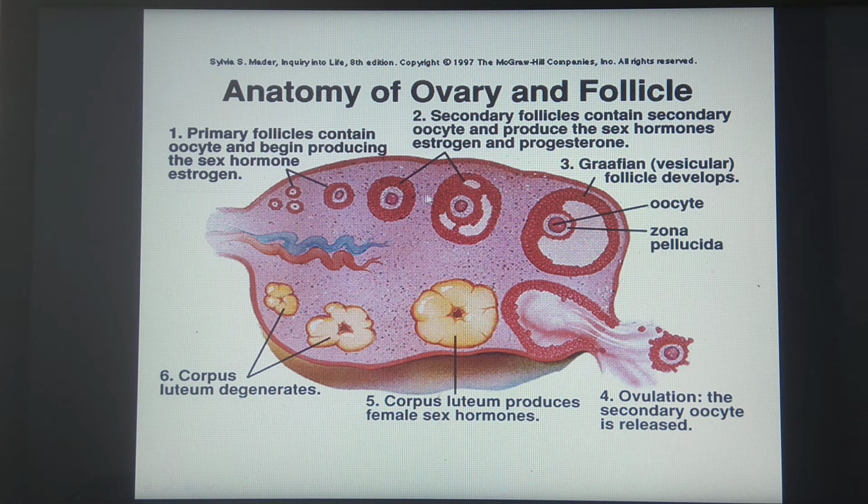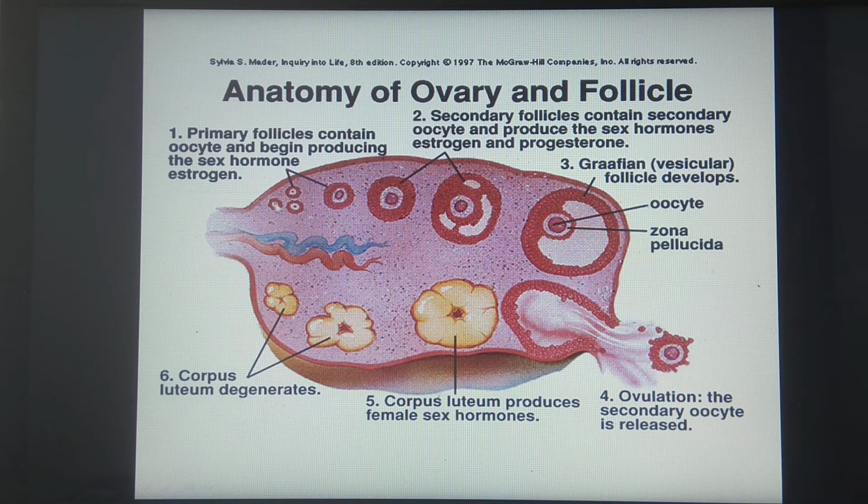Now the internal matter of the ovary is divided into two parts. This outer region where the developmental stages of ovum are seen is called the cortex. So this part where the cursor is moving is called the cortex, and this inner part is called the medulla. Now as I said, this cortex consists of various stages of development of ovum. What is present in the medulla region? This medulla region consists of connective tissue, blood vessels and nerve fibers.